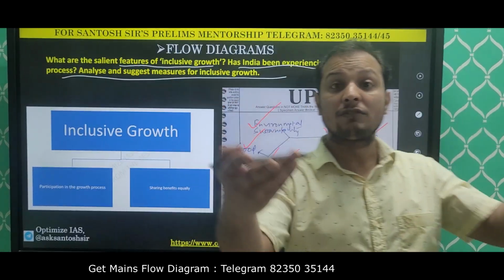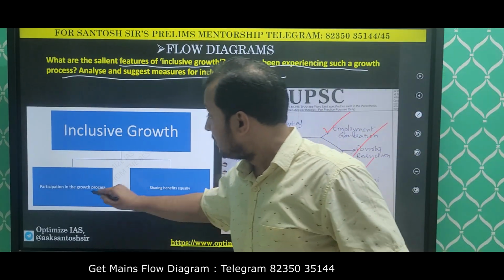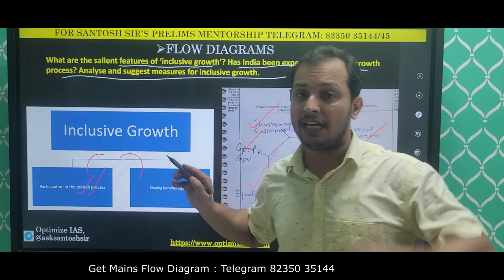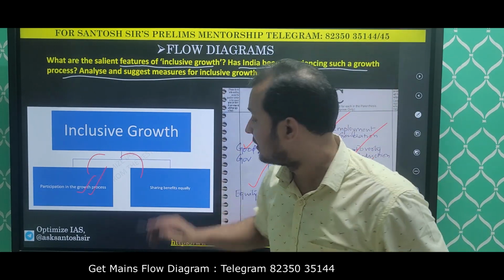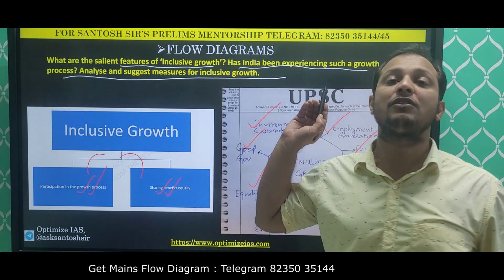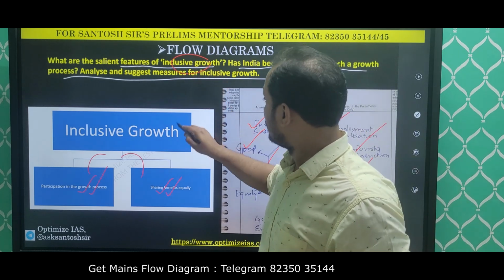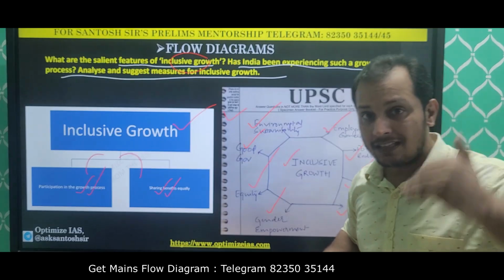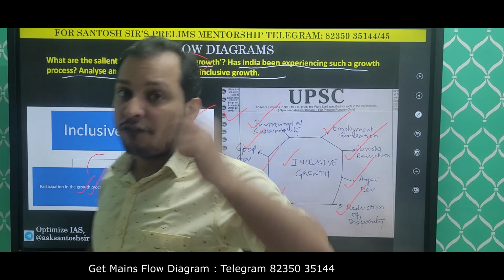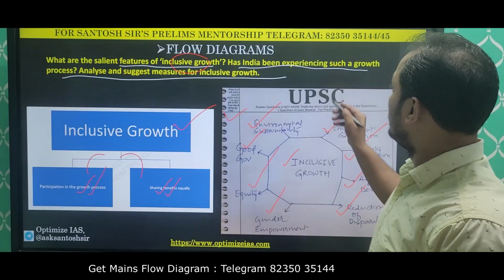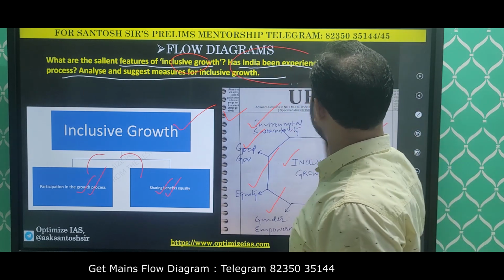Then what is inclusive growth? Inclusive growth is growth which has two components. One is participation in the growth process. Everyone participates in the growth process and everyone shares the benefit of the growth process. Then only it will be called inclusive growth. In this question, if you draw these two diagrams, the marks which you will get will be very high. And after that, what you have to do? The question is asking, has India experienced inclusive growth?